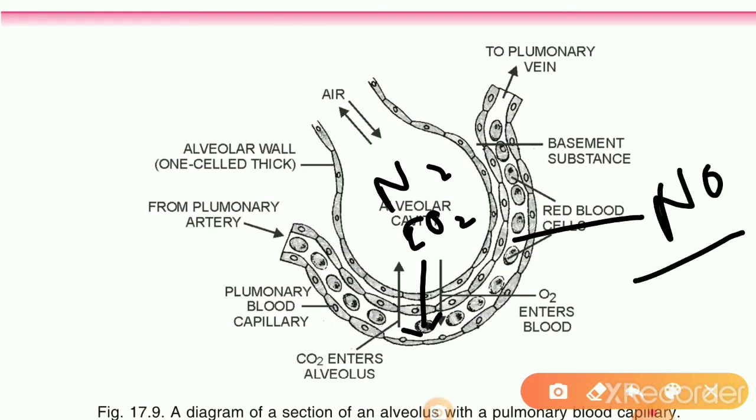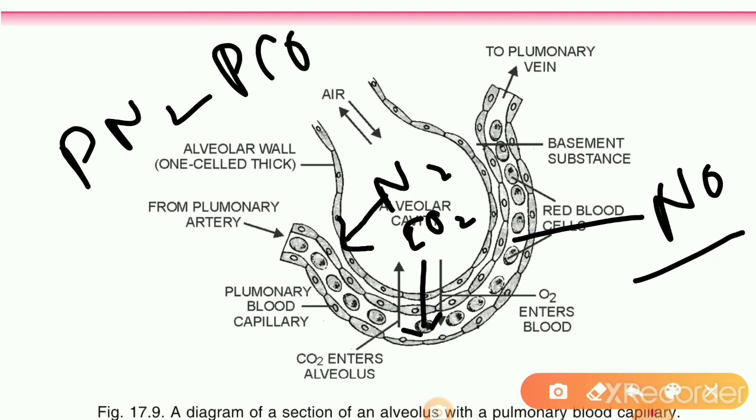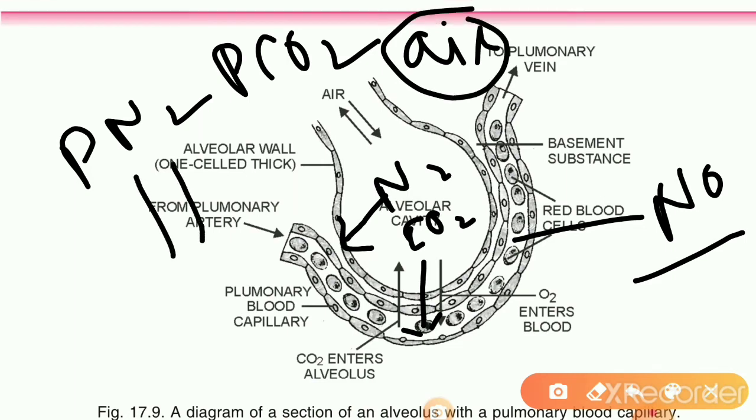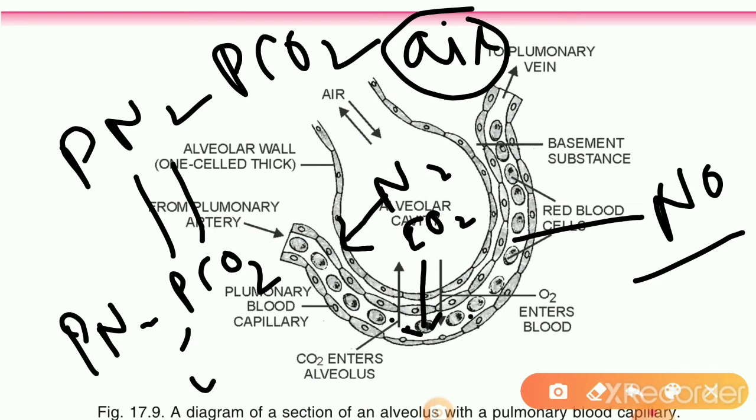The reason for that is the partial pressure of nitrogen. How much pressure is nitrogen applying on the wall? That is called the partial pressure of nitrogen. As well as the partial pressure of carbon dioxide, in the air of the alveoli it is the same as that of the partial pressure of nitrogen and the partial pressure of carbon dioxide in the blood.